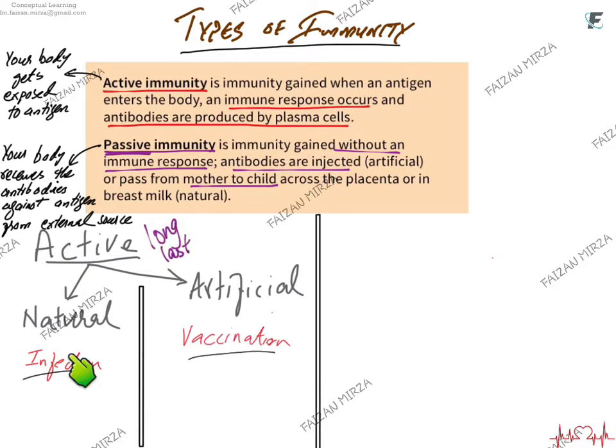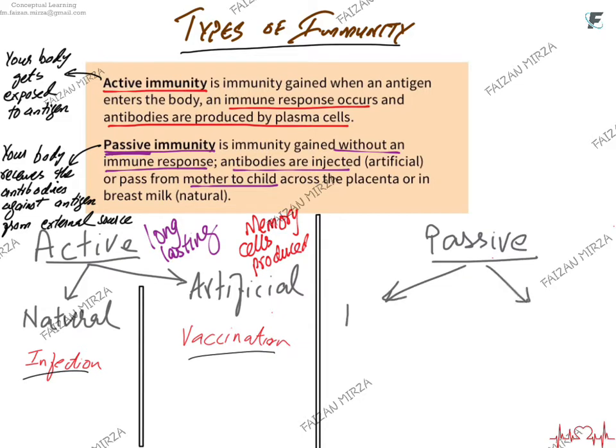Natural infection is something very natural, you just get an infection, and you get a long lasting immunological memory against that disease. This is because your white blood cells participated against the antigen that entered your body. Artificially, you get active immunity when you get vaccinated. Again, the memory cells are produced, but vaccination is an artificial process. This is not a natural mechanism. Although once you are vaccinated, your body gets exposed to the antigen and memory cells are made and long lasting immunity can be achieved.